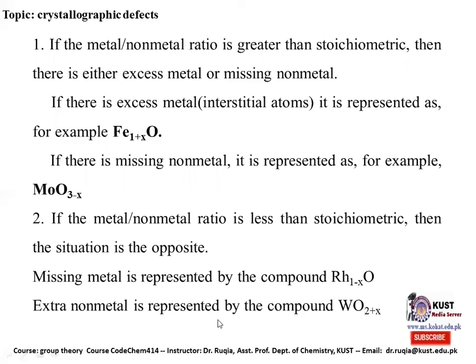Extra non-metal is represented by the compound, like we have tungsten and oxygen, which in the normal case would be in a 1 to 2 ratio, but in the non-stoichiometric compound there is a 1 for tungsten, and for the oxygen we write an extra variable x.